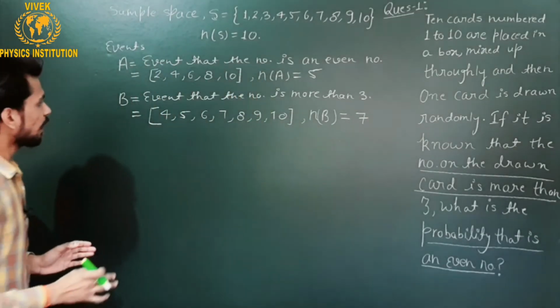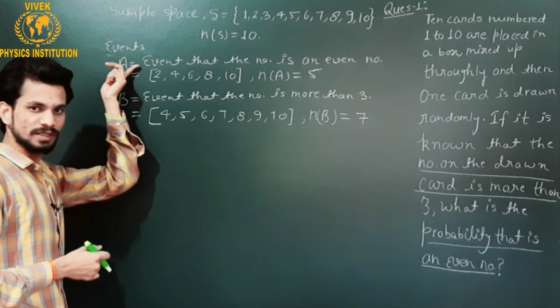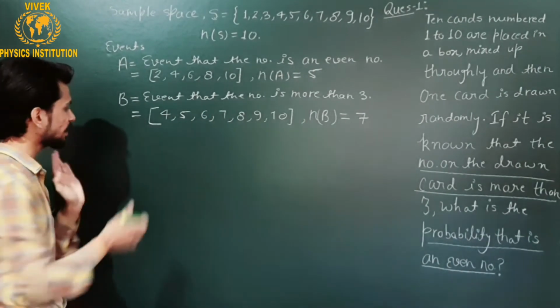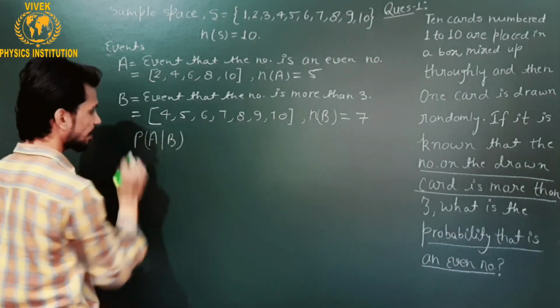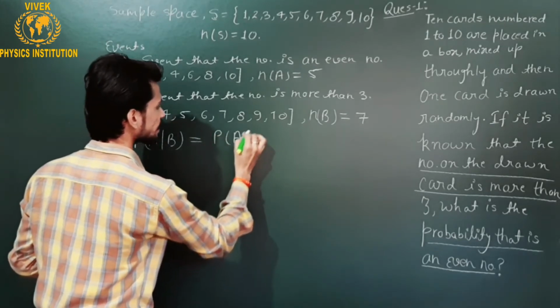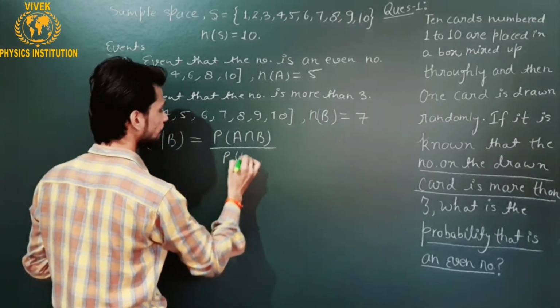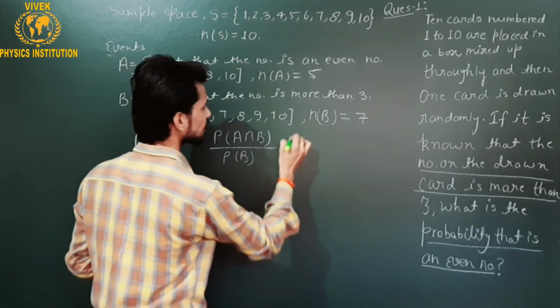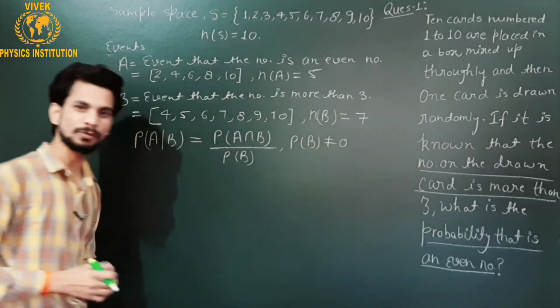Okay. Now we have to find the probability of occurrence of event A under the condition of B. It means that I have to find P(A|B), whose formula is nothing but P(A intersection B) divided by P(B), where the probability of event B is not equal to 0.